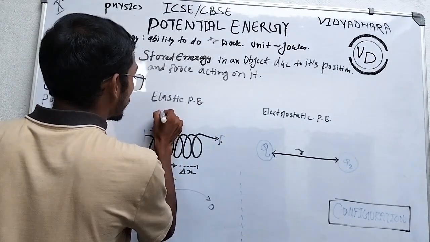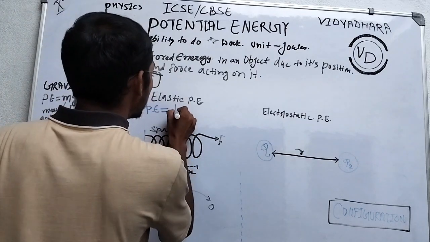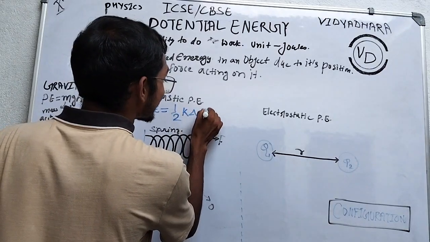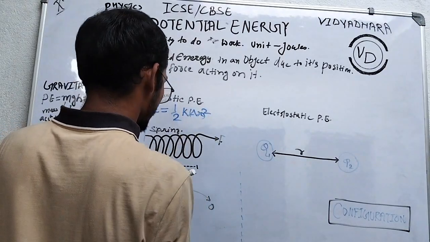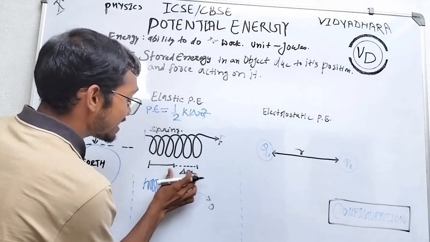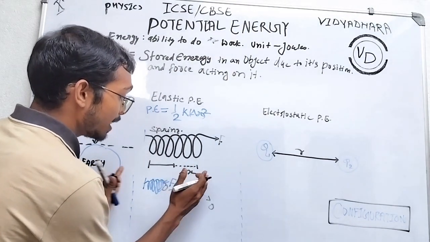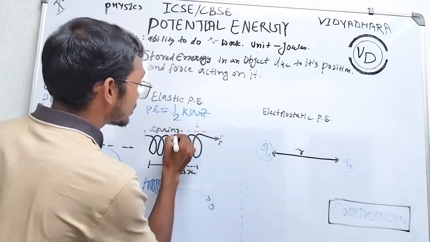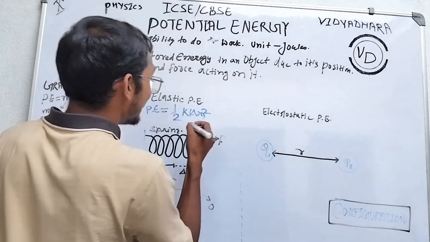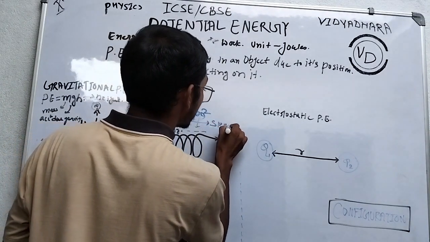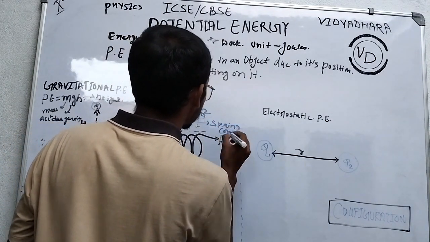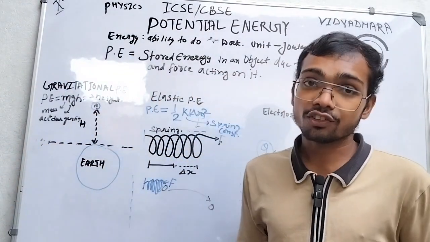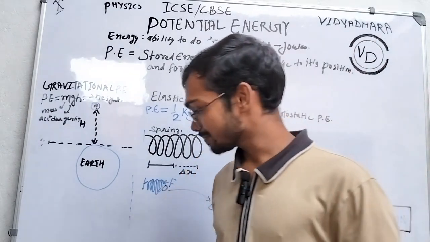So the potential energy is equal to 1 by 2, that means half K delta X square. Sometimes we use X. So what is delta X? It is the change in the spring's shape, either compressed or stretched. So delta X is the stretched part. What is K here? K is the spring constant. And that is the formula, and the unit is only one, that is joules. Energy unit is joules. Of course, I believe that you know very well.